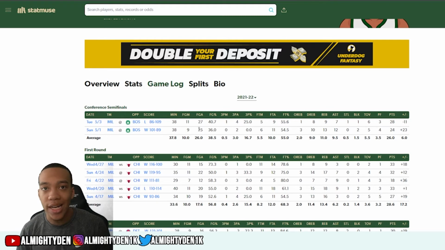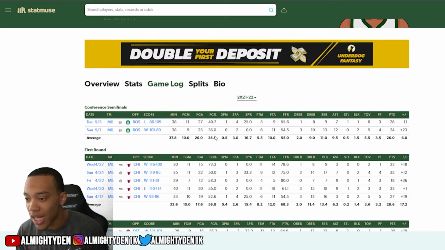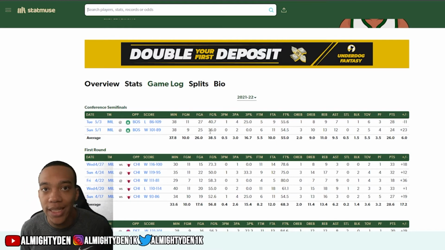If Giannis is taking 27 and 25 shots a game, averaging 26 for this series, I definitely believe that he can get 30, especially at home. Understand that he hasn't been shooting well. 40% and 36% is not normal for Giannis. He missed 4 free throws his last game, so if he hit 2 of those, that's 30. The first game of the series, he went 0 for 2 and missed 5 free throws. He can get 30.